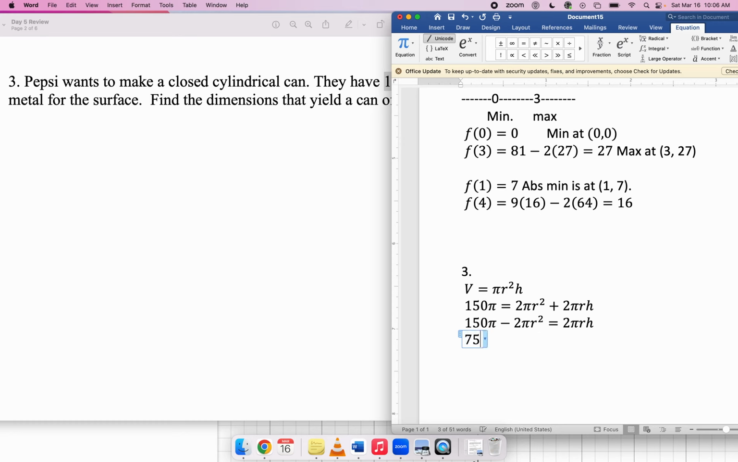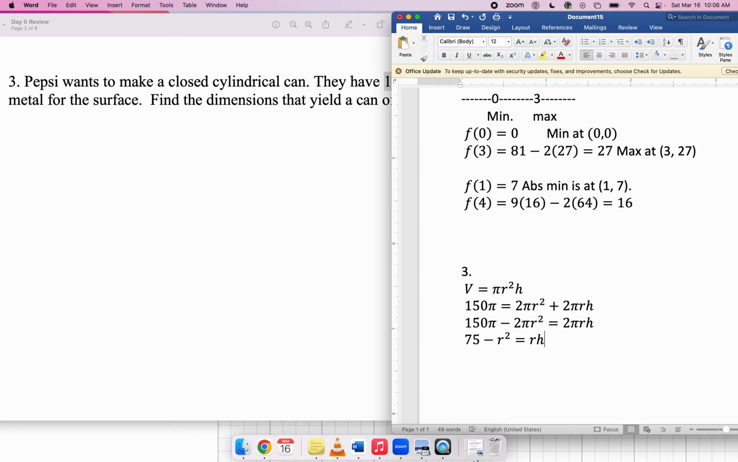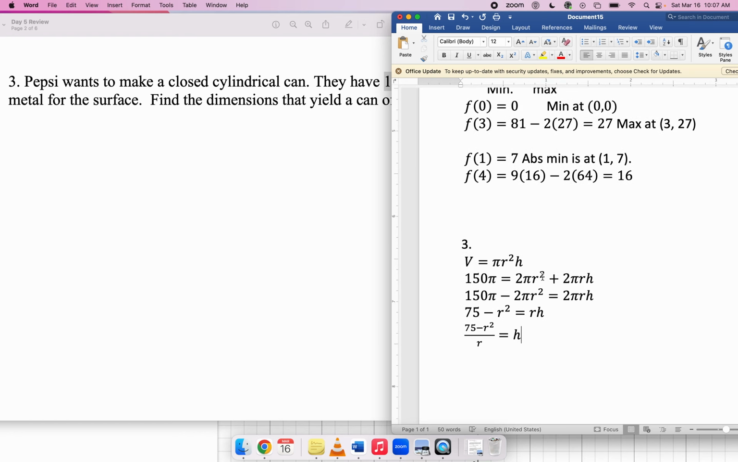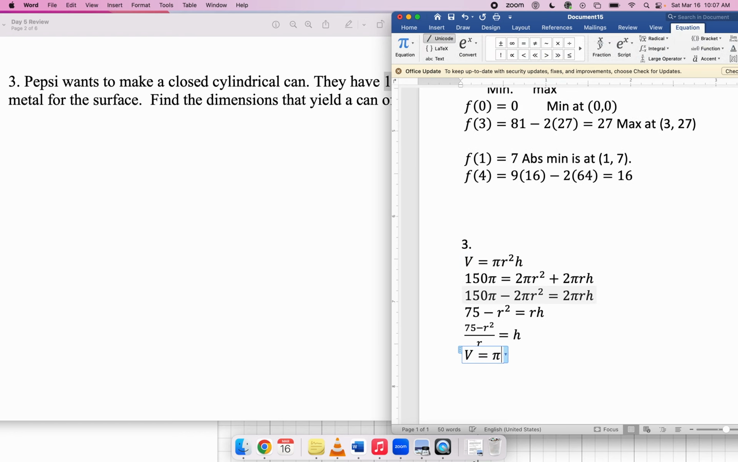That gives me 75 minus r squared equals rh. So dividing everything by r, I will have h by itself. So that's 75 minus r squared over r equals h. Now I take this and I substitute into my volume equation. So volume is pi r squared times h, which is the 75 minus r squared over r figure.